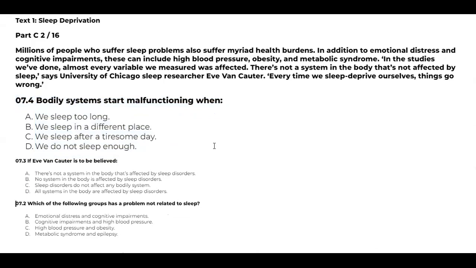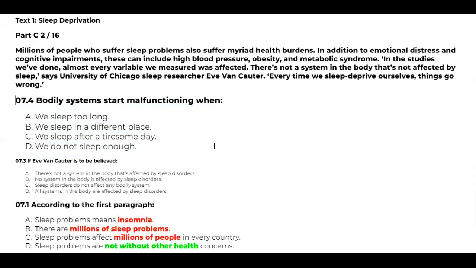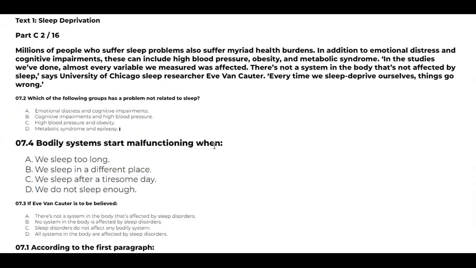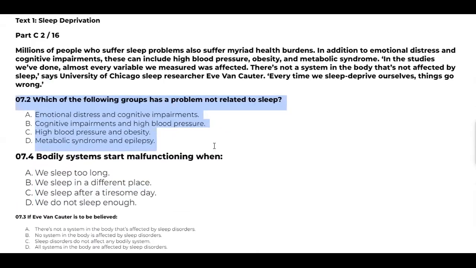Second one, 7.2. Which of the following groups has a problem not related to sleep? I think everybody got the correct answer for this because it was not a very difficult one. I have made four groups: emotional distress plus cognitive impairments, cognitive impairments and high blood pressure, high blood pressure and obesity, and metabolic syndrome and epilepsy. Out of these, which of the groups has got one which is not connected?